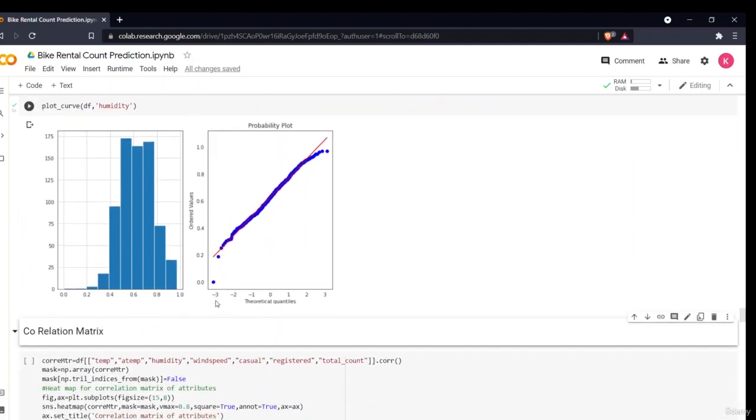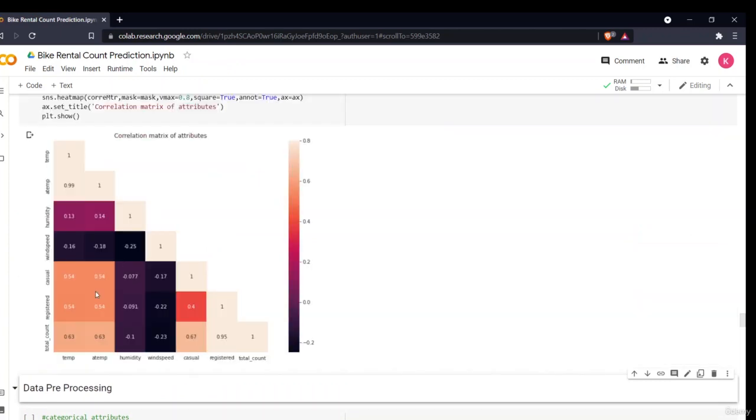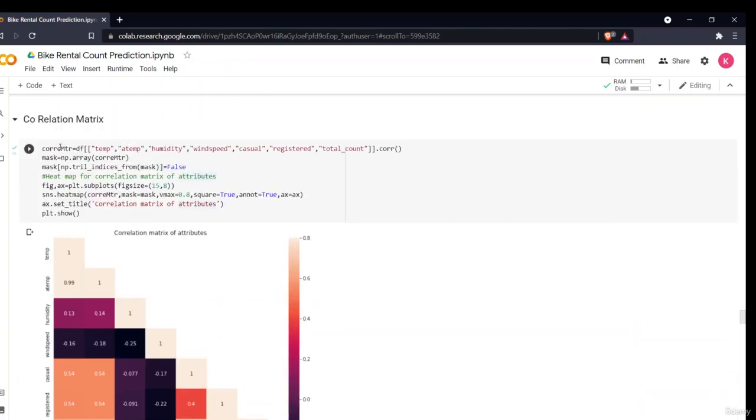Moving on, we can also plot a correlation matrix. A correlation matrix is basically a heat map which will tell us graphically how our features are correlated. For that, we'll first store the correlation in another data frame. For all the continuous or numerical variables, we'll find the correlation. Then we'll make a heat map and take the data from this correlation.